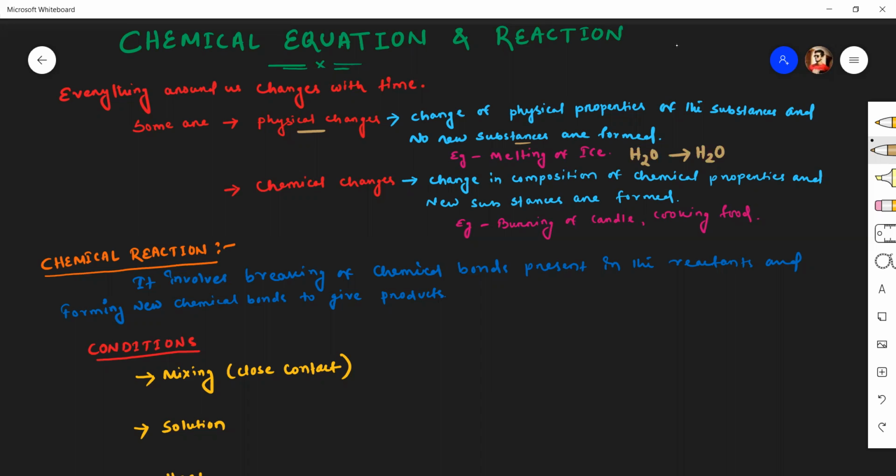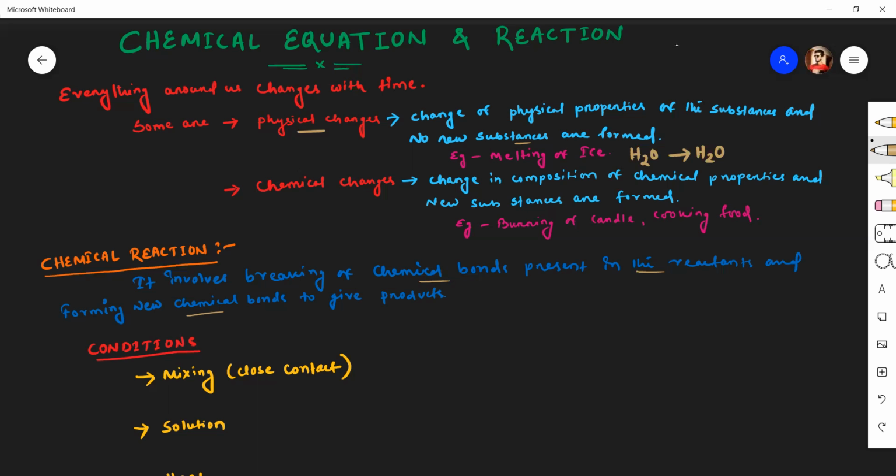You say that it involves the breaking of chemical bonds present in the reactants and forming new chemical bonds to give products. What is a chemical bond? The chemical bond is that force that holds the atoms or molecules together in a compound.